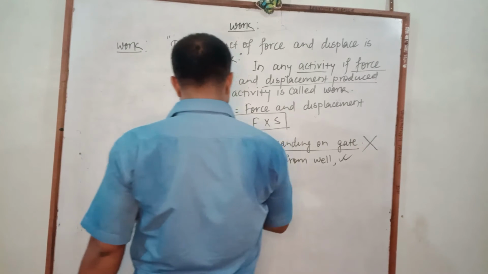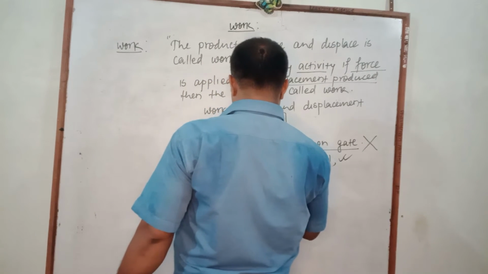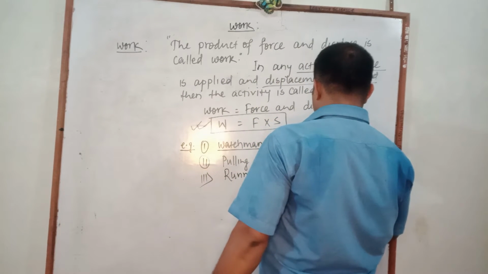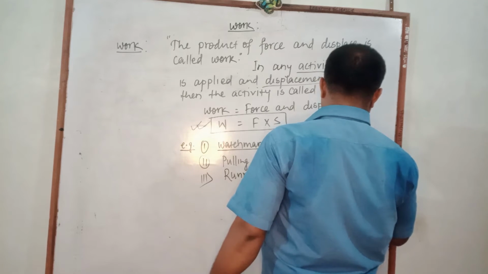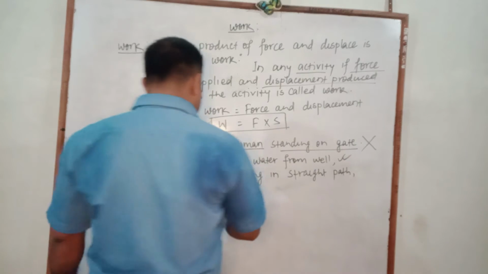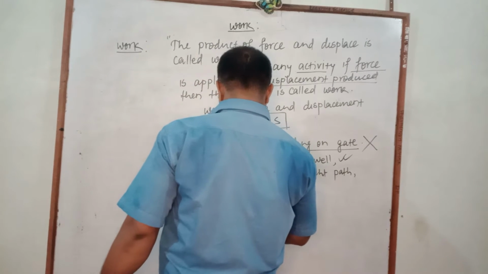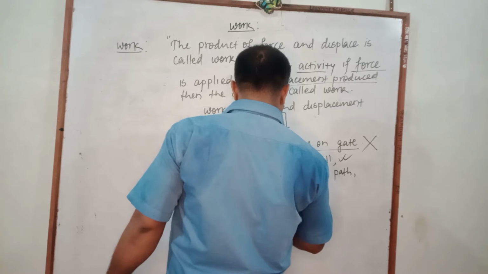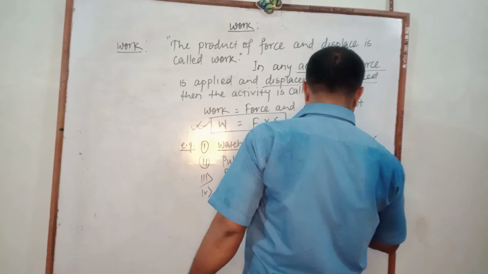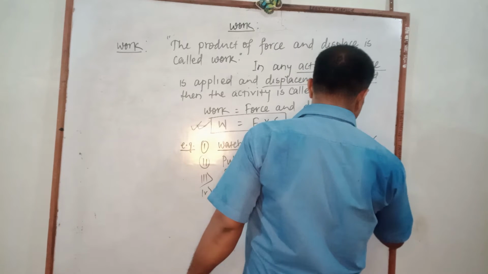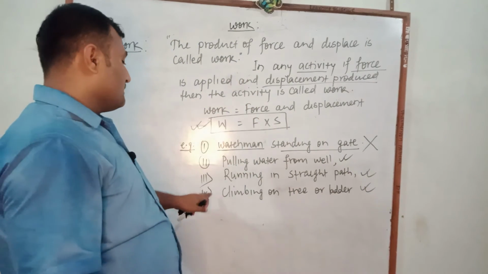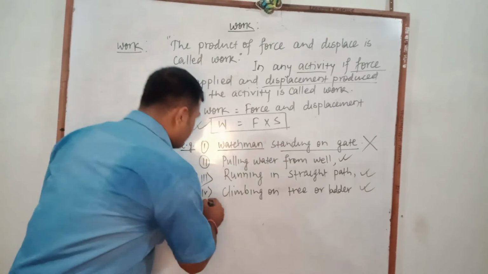In an activity like running in a straight path, there also force is applied and displacement is produced. Other examples we can write: climbing on a tree or ladder. It is also work done. Why? Because in that condition both force is applied and displacement is produced.